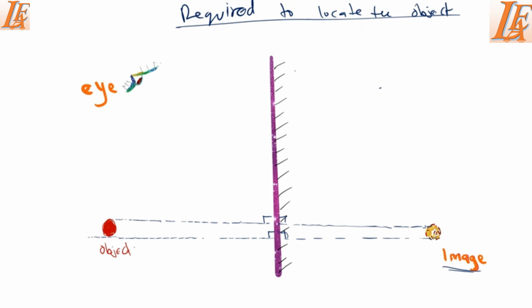Now the question is, how will this eye see that image inside the mirror? We have said that for you to see that image, light must travel virtually from the image to your eye. So you place the ruler on the eye of the person and the upper part of the image. You draw a continuous line in front, then a dotted line behind the mirror, like that.